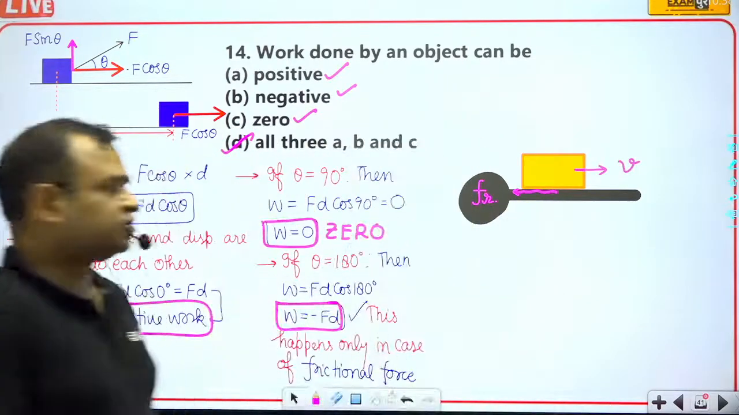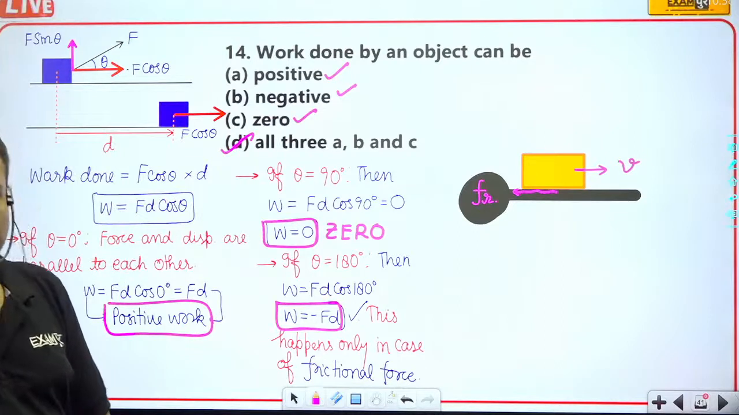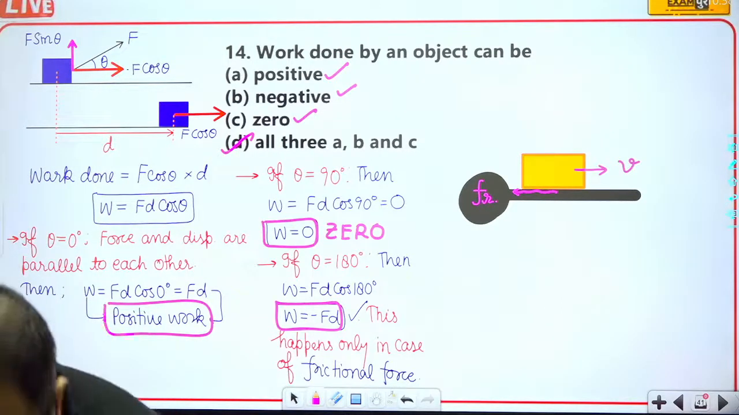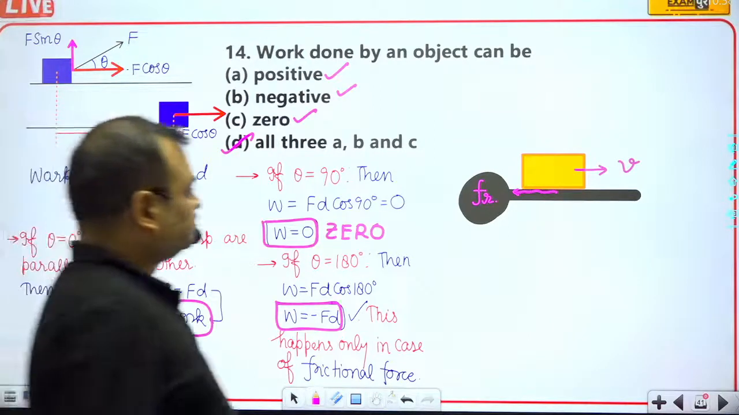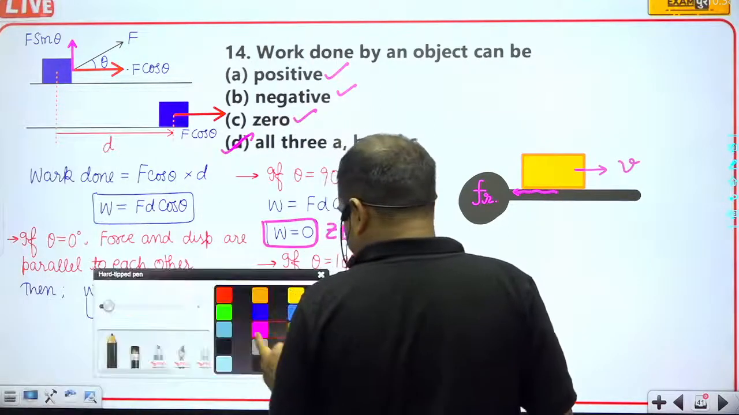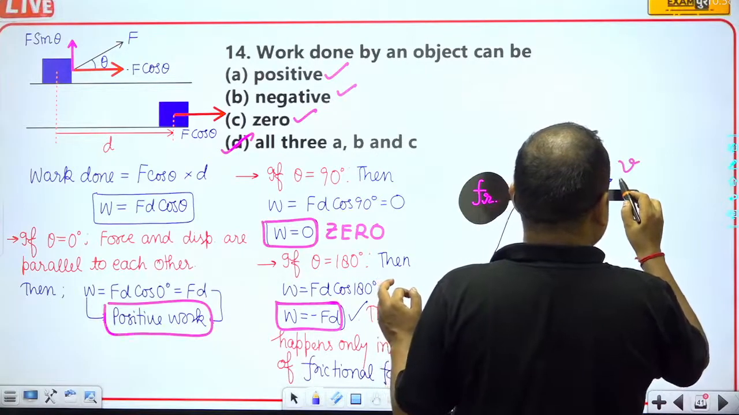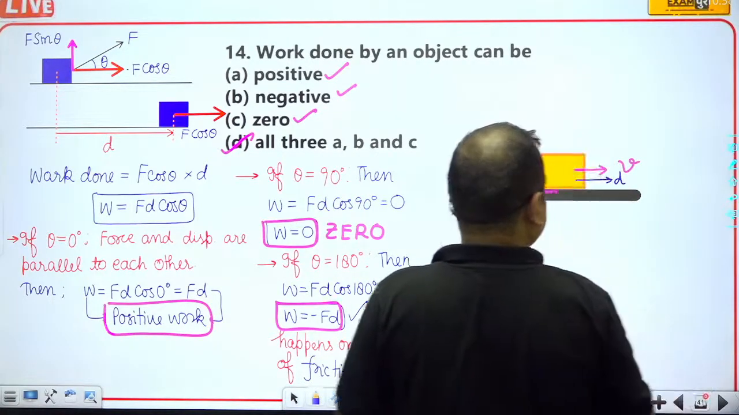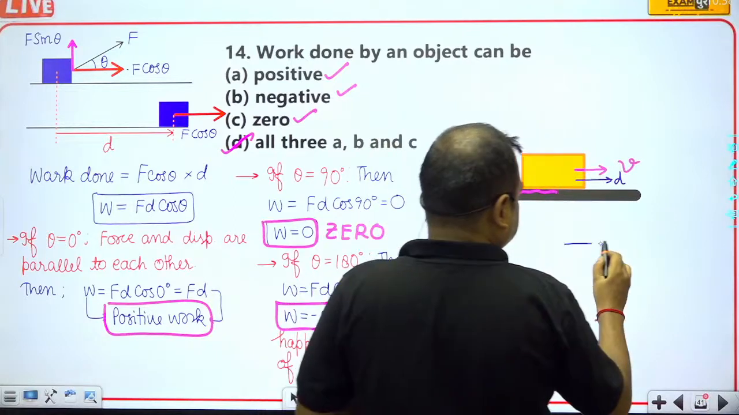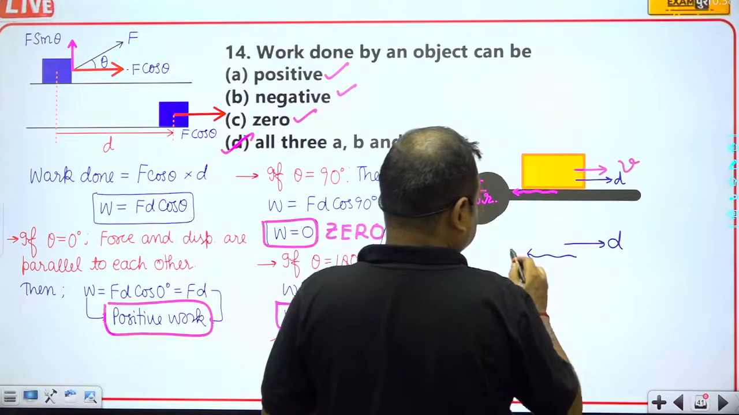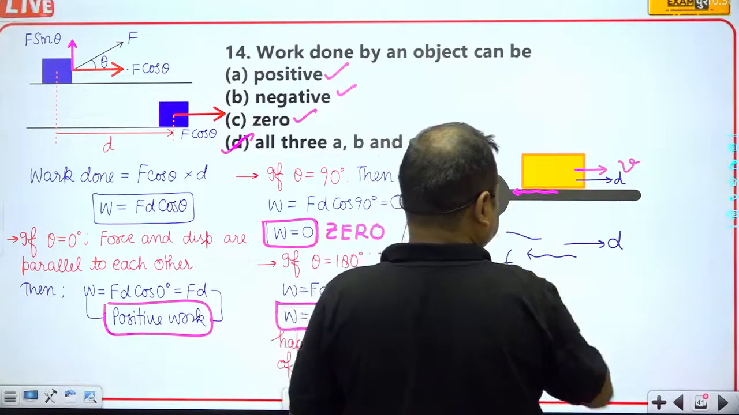Okay, so this will be the direction of frictional force. I hope you all have everything clear. This is the direction of frictional force, and obviously we can also observe that the direction of displacement will be like this. It means the displacement is in this direction, and the frictional force is in the opposite direction.